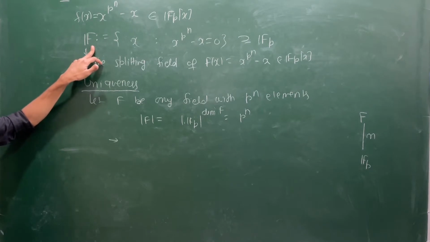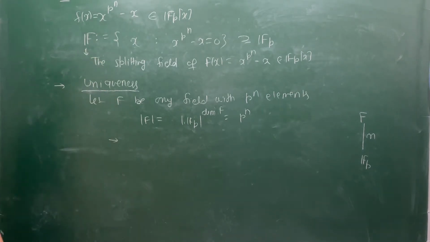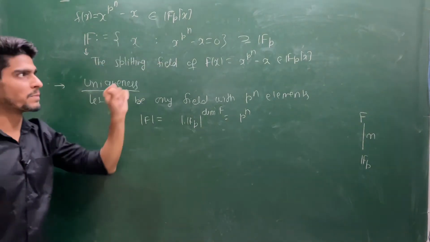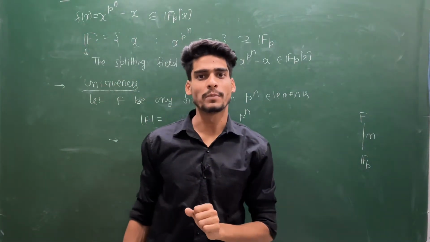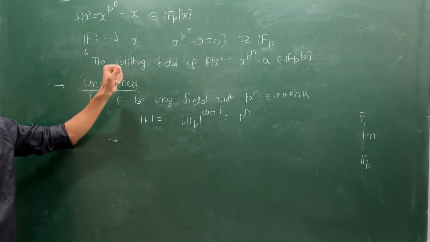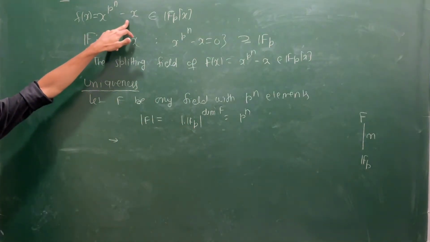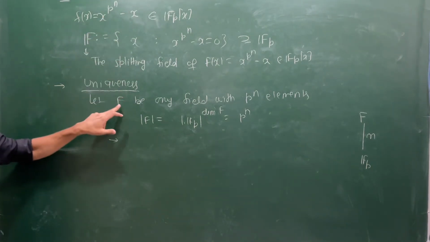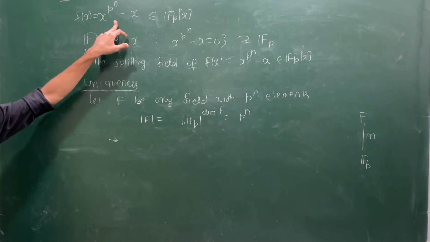Then I will be done. Or if I prove that this capital F is the splitting field for this polynomial, then I am done, because there is a unique splitting field for any given polynomial up to isomorphism. If I show that this F is also a splitting field for this polynomial, I am done.